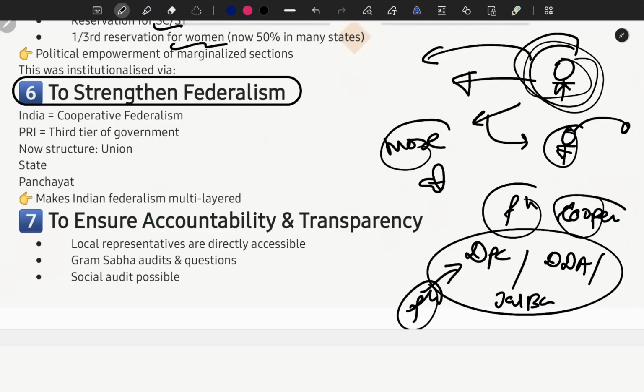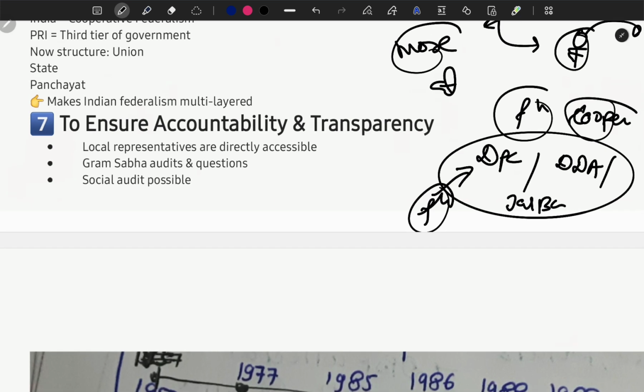The third tier of government basically provides a fertile ground for federalism. Okay, the next thing is to ensure accountability and transparency.